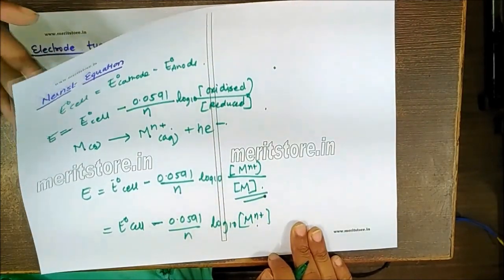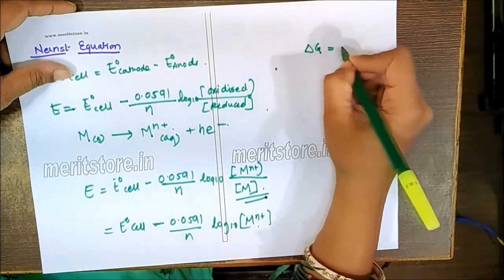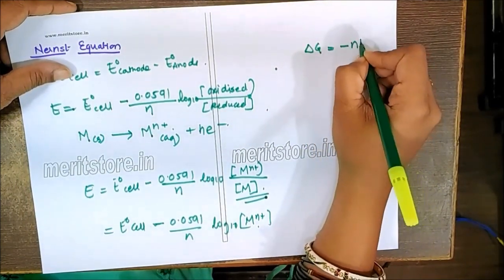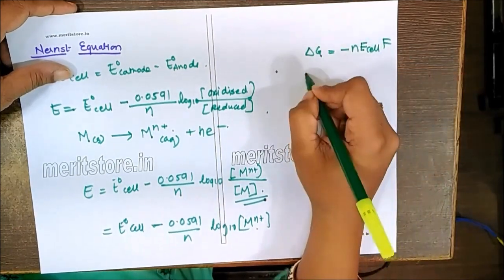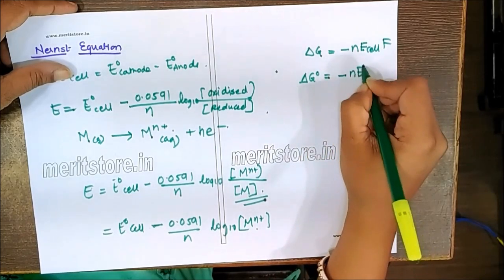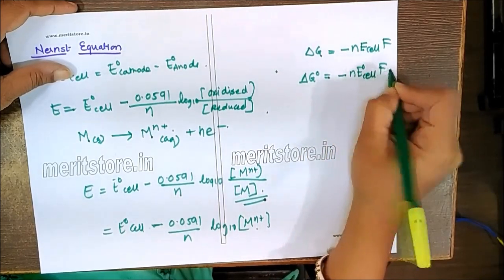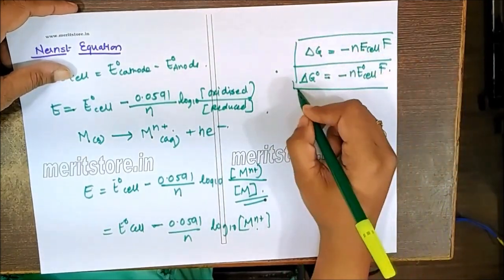We can also relate this to the Gibbs energy. Delta G will be equal to minus n E cell into F, that's Faraday's constant. Also, delta G0 is equal to minus n E0 cell into F. So we can use these two formulas for relating to the Gibbs energy.